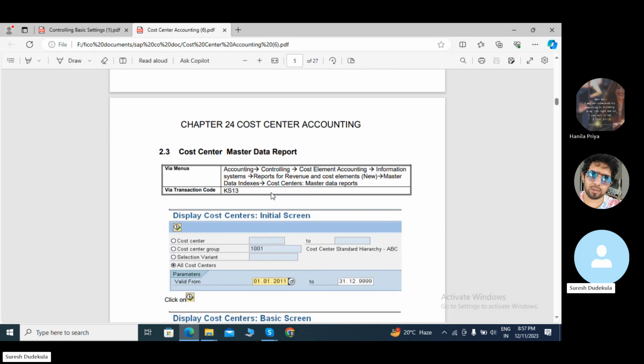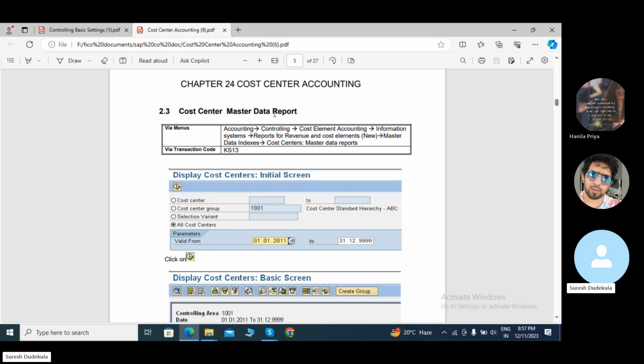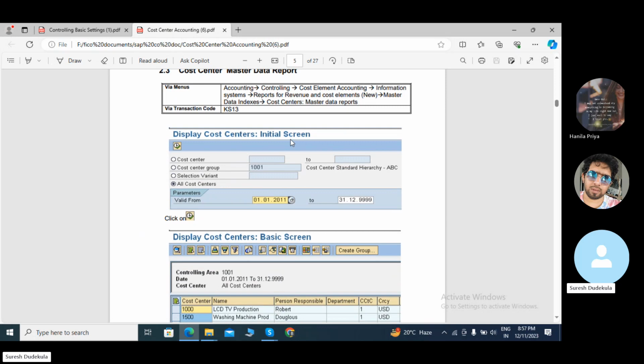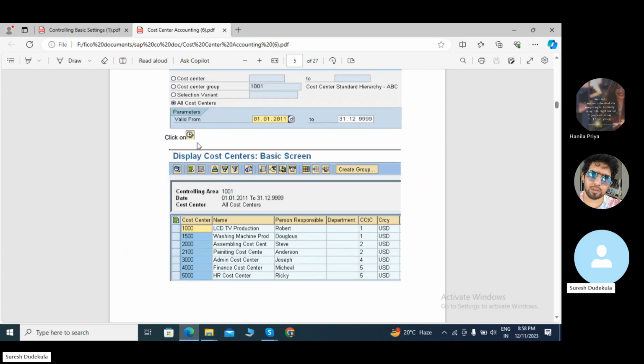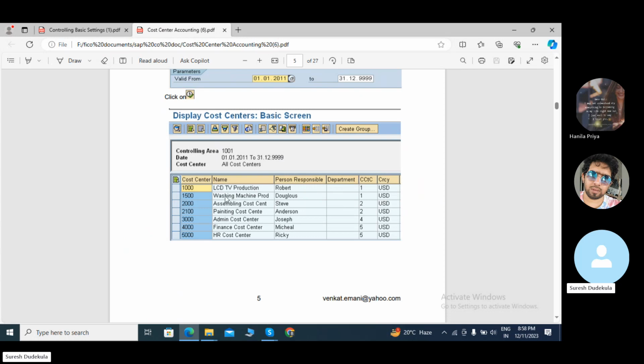Another one is the cost center master data report. We are using KS13. We are using this report to create the master data report. In master data we have cost center. We need to select all cost centers and mention the valid from date and valid to date. Once we have updated these dates, we double click on the execute button. It shows the list, and whatever cost centers we created are shown here.